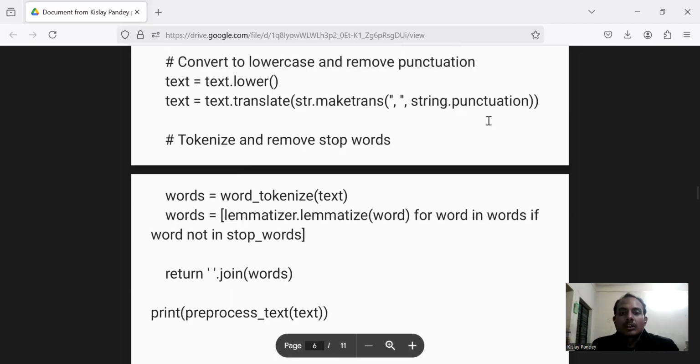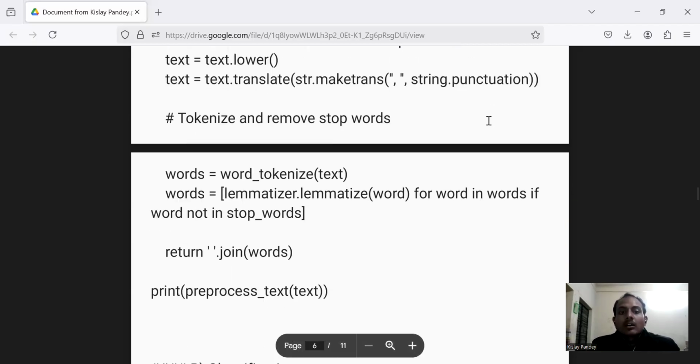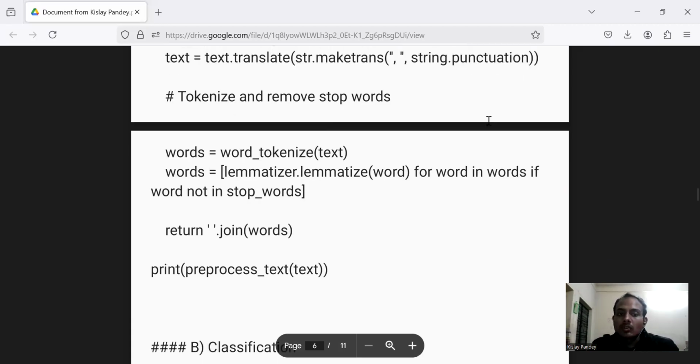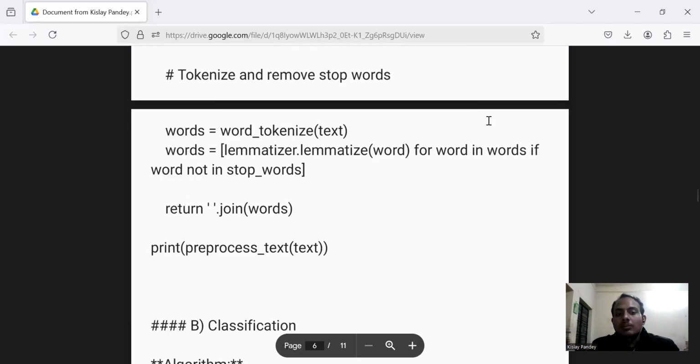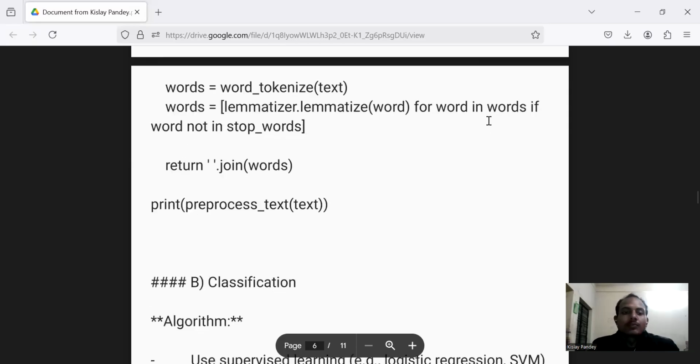words equals word_tokenize(text). Then words equals lemmatizer.lemmatize(word) for word in words if word not in stop_words. We are removing the stop words from the text. Then we will return the joined words, and then we will print the preprocessed text here.